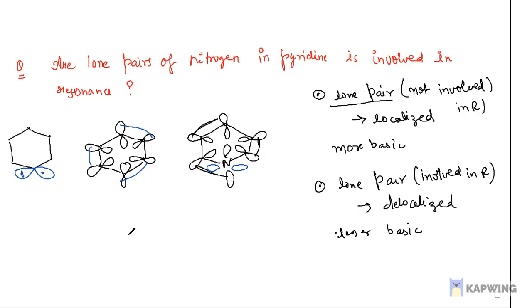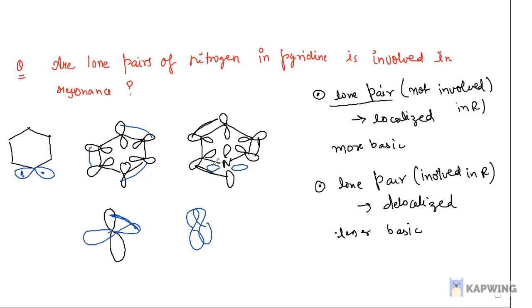If we have two p orbitals like this, will they overlap? No, not at all. The p orbitals should be parallel to each other to overlap and form a pi bond or for exchange.